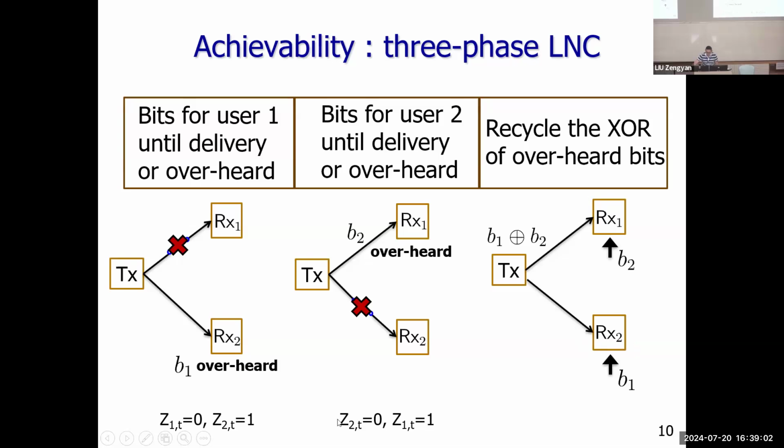Also, receiver two has already overheard the interference B1, so he can cancel out the interference and get B2, what receiver two wants. So it means that we can simultaneously send two bits but only use one symbol. So the feedback helps again to increase the rate, and it turns out this scheme is optimal.